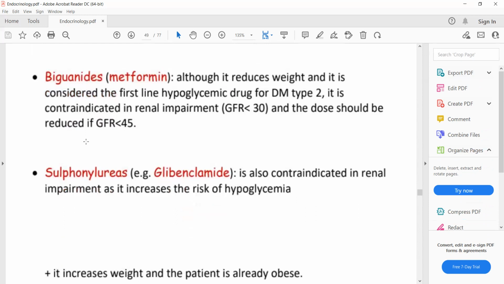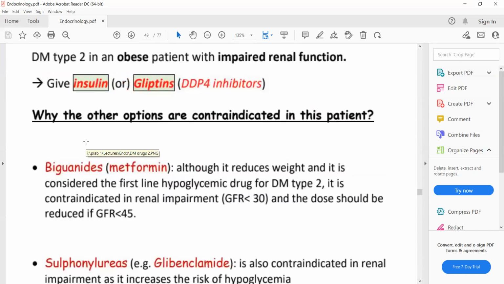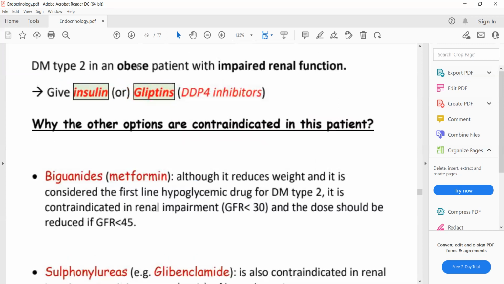Oh, gliptins are contraindicated in heart failure. So why are we giving them? No, the scenario is that the patient is obese and has impaired renal function. Oh, okay. The other scenario was different. Yes, that's fine.